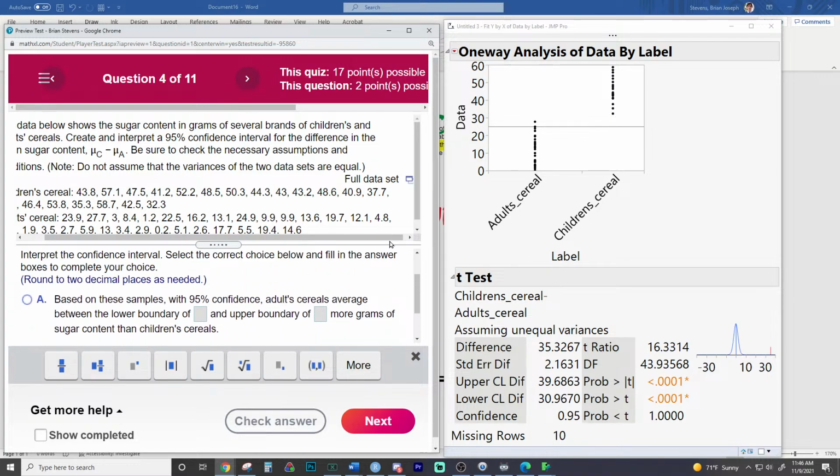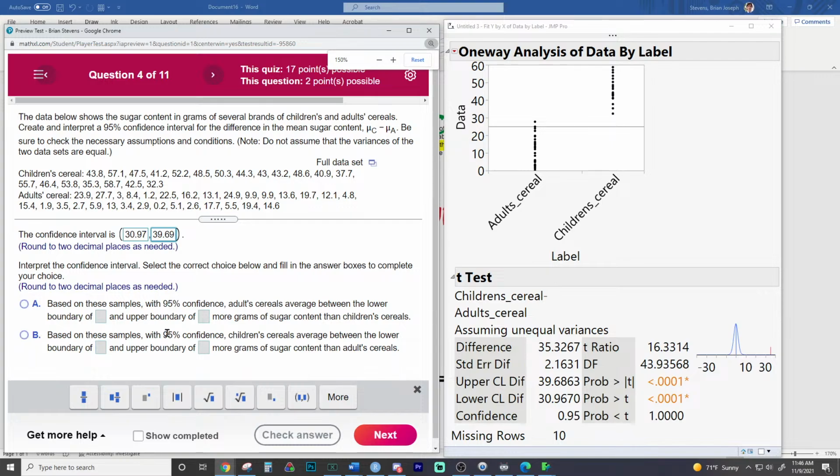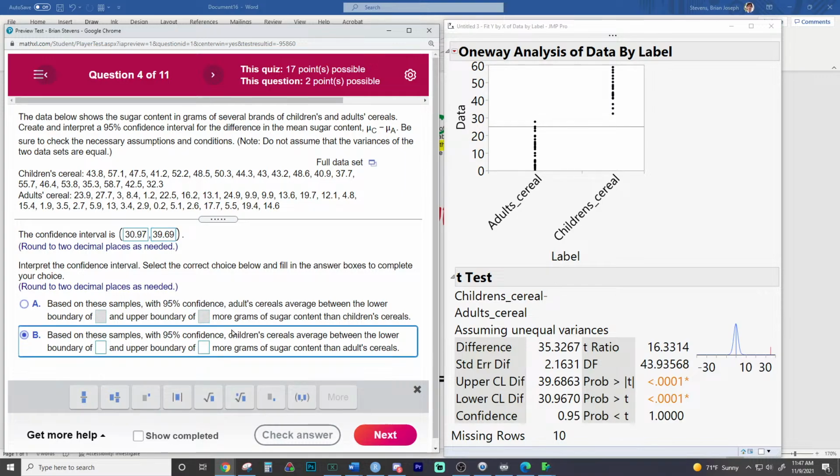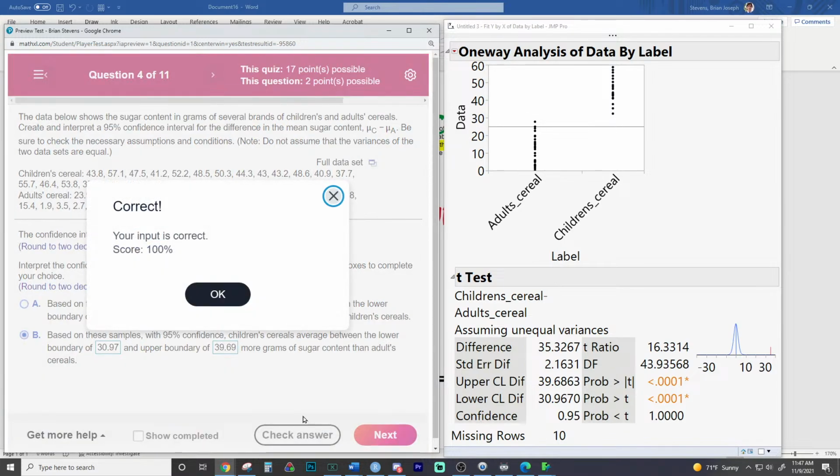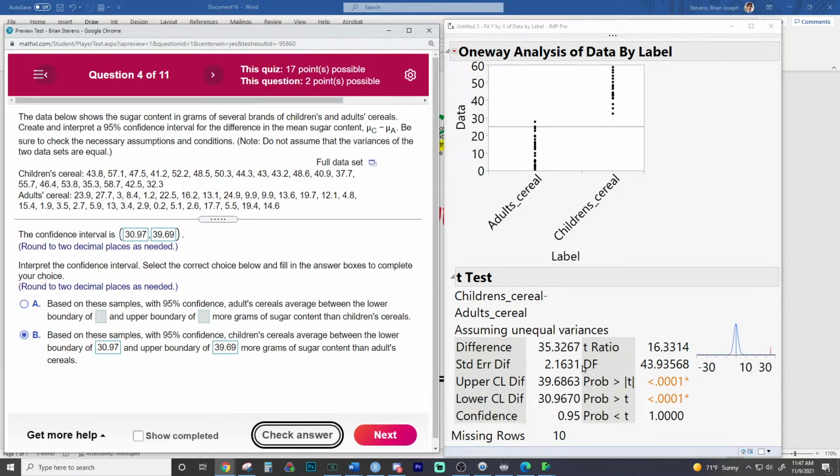Interpret the confidence interval based on these samples with 95% confidence. Children's cereals average between the lower and upper more grams of sugar than the adult cereals. So 2 decimals again right here, and just knowing how to get the output and knowing how to read this. Once again, this is our confidence interval for the difference between the two cereals. We are very confident that children's cereal has more sugar than adult cereals.